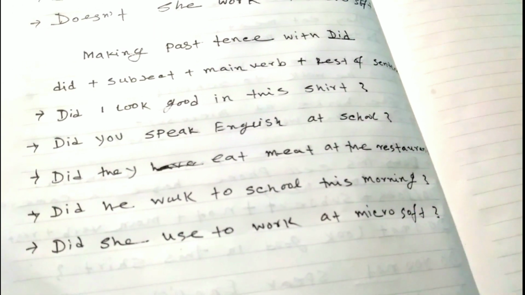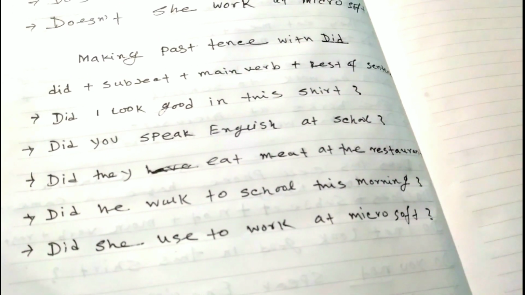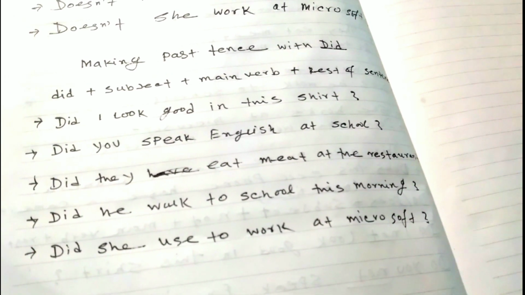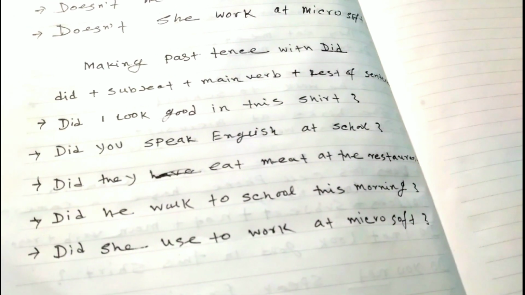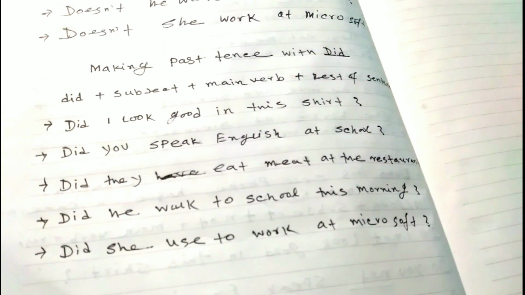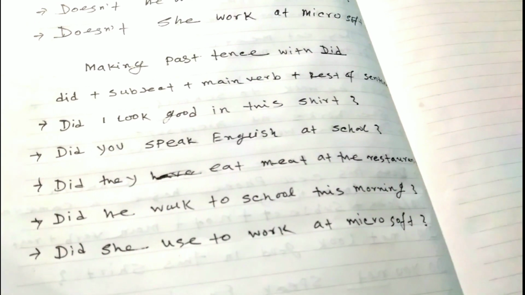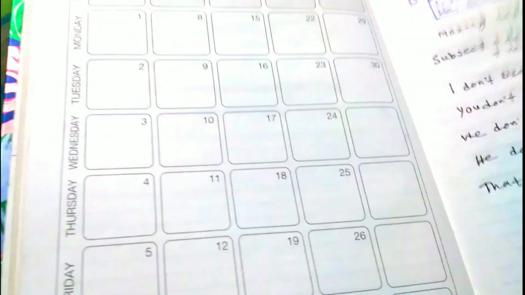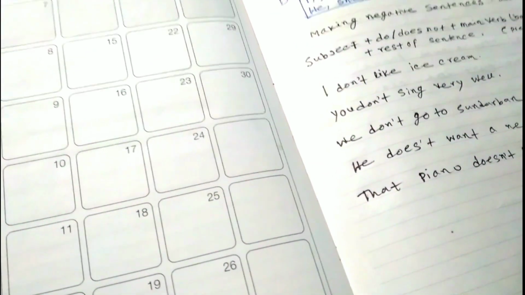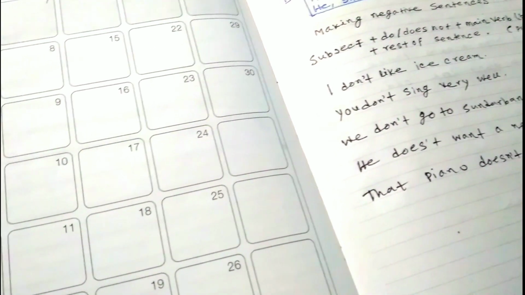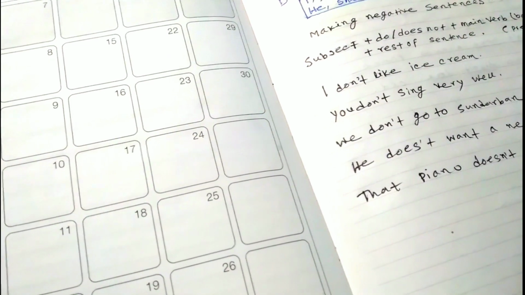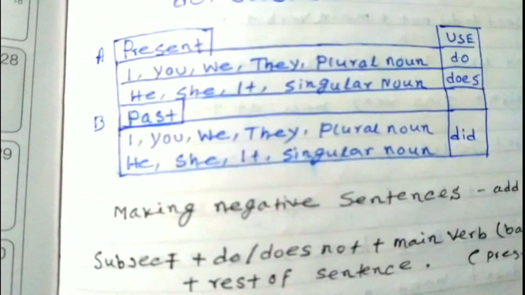So all are do, did and does. Always remember, do and does are always used in present form. Do is only used with plural number. Okay, see, look at this.